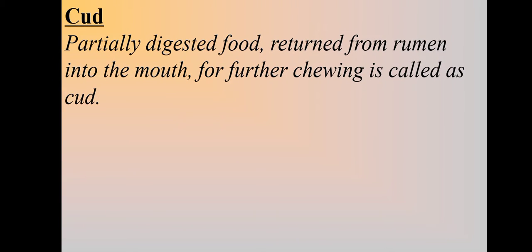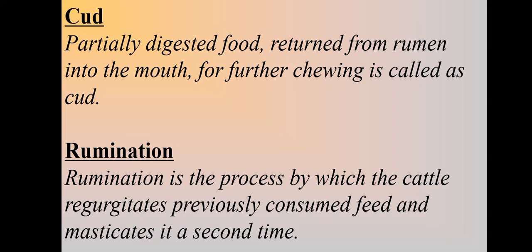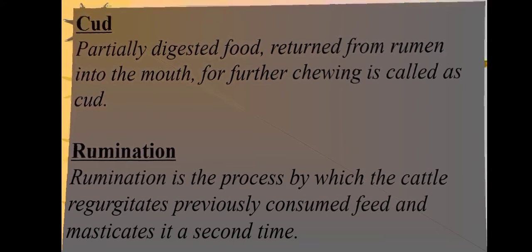Now we'll learn about the cud. The partially digested food returned from the rumen into the mouth for further chewing is called cud. Rumination is the process by which cattle regurgitate previously consumed feed and masticate it a second time.